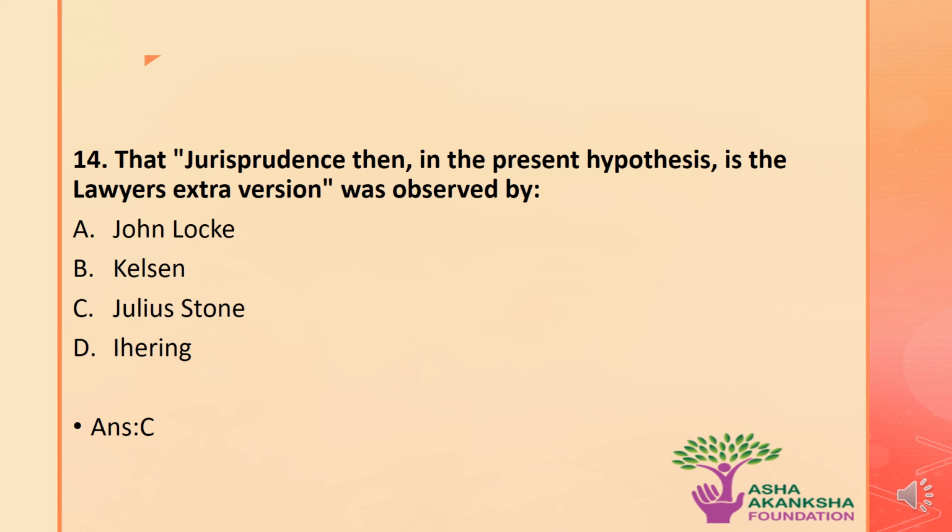The options are A. John Locke, B. Kelsen, C. Julius Stone, or D. Ihering. The correct answer to this question is option C. That is, Julius Stone stated that in the present hypothesis, jurisprudence is a lawyer's extraversion.